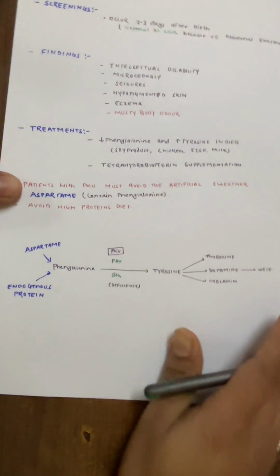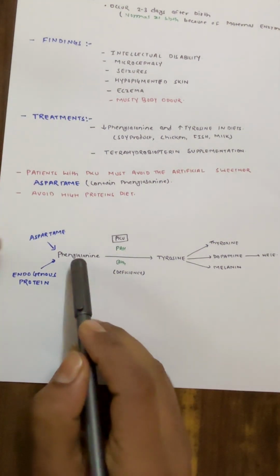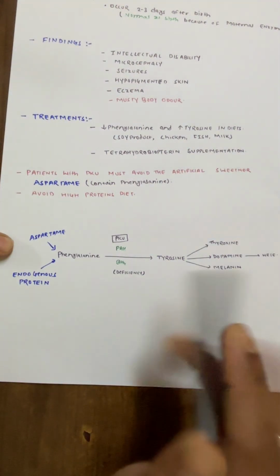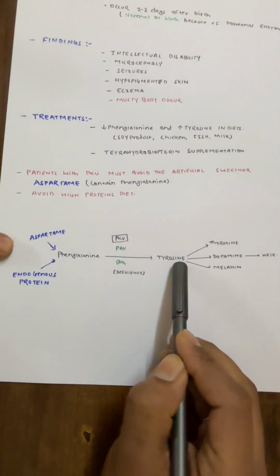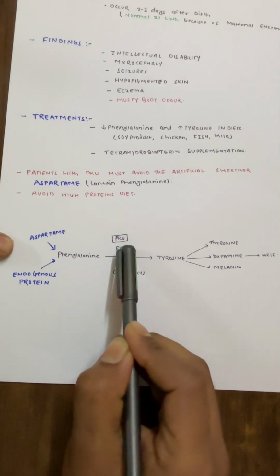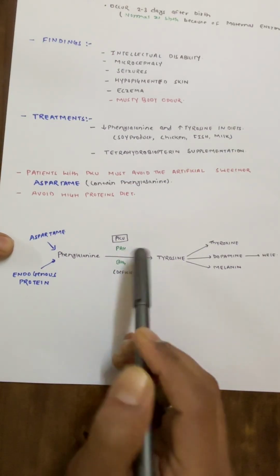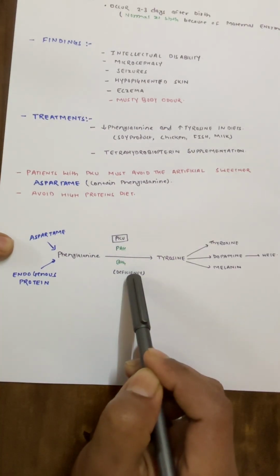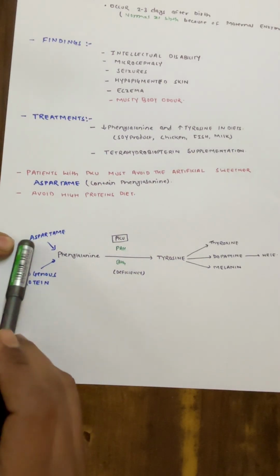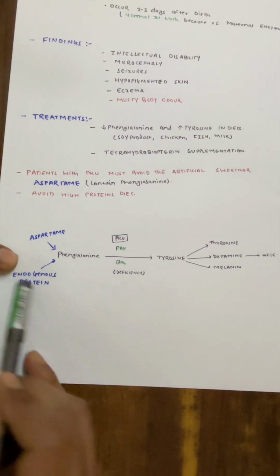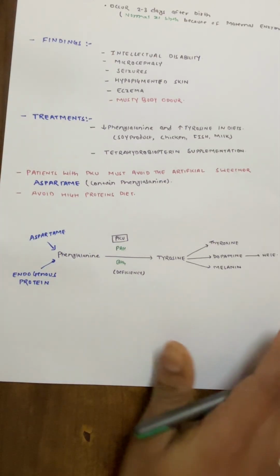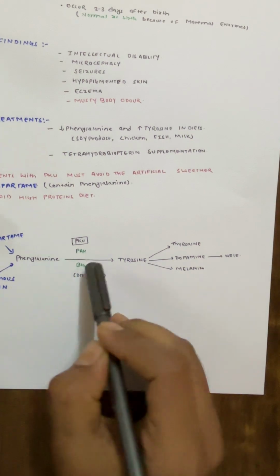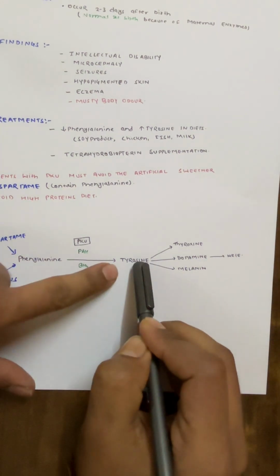Now just remember this chart. Phenylalanine is converted to tyrosine with the help of phenylalanine hydroxylase and BH4. In PKU, this might be deficient or this might be deficient. Or we can get phenylalanine from aspartame, this artificial sweetener, or from endogenous proteins. If this is deficient, then tyrosine will not form.